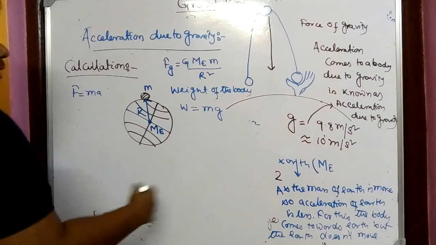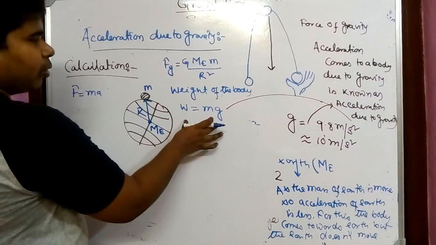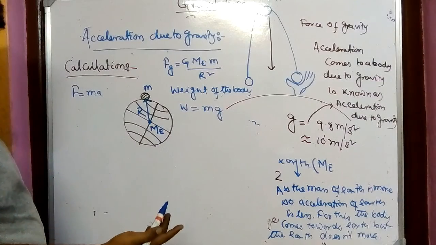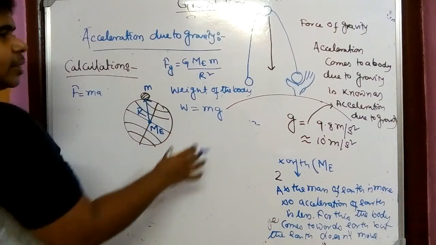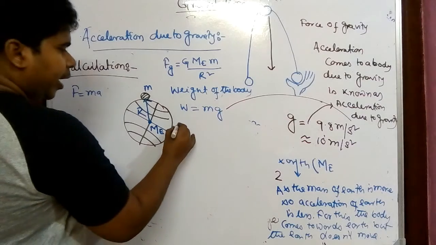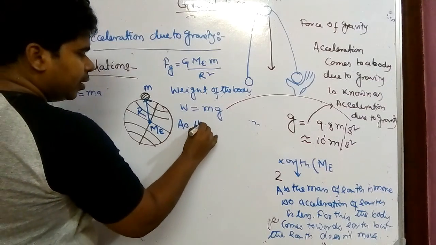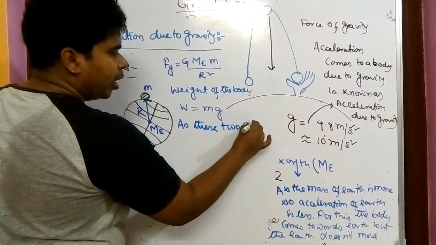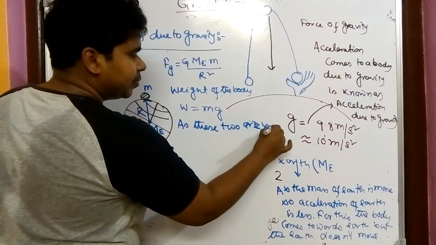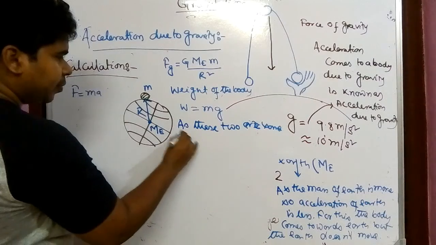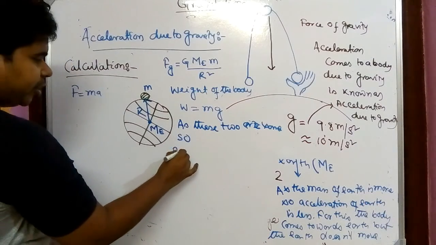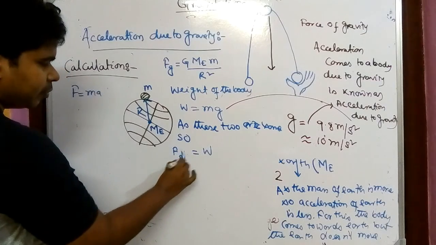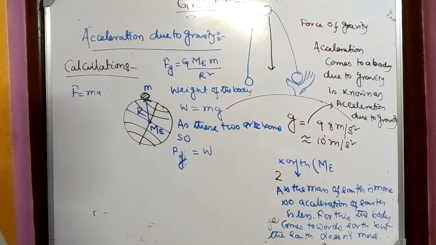And as we know, the force of attraction due to gravitation and weight are the same. Okay, so this and this, these are the same. So we can write these two are the same. So Fg equals W. Fg means force of gravity.